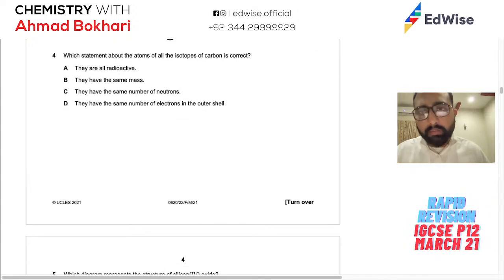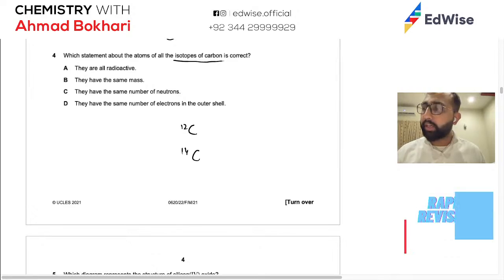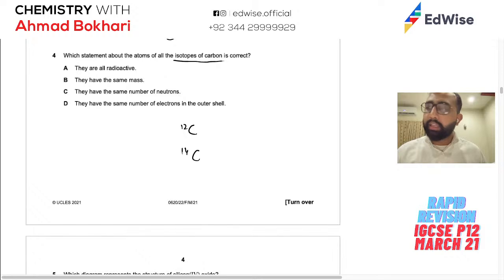Which statement about the atoms of all the isotopes of carbon is correct? Let's see. Isotopes of carbon. Carbon के हमारे पास वैसे तो 3 isotopes हैं, but you don't need to remember that. You just need to remember कि carbon 12 is the stable one, carbon 14 is the radioactive one. ठीक है? So as an example, for radioactive elements, you just need to know carbon 14 is radioactive and carbon 12 is not. So ये कह रहे कि they are all radioactive. This statement is wrong.